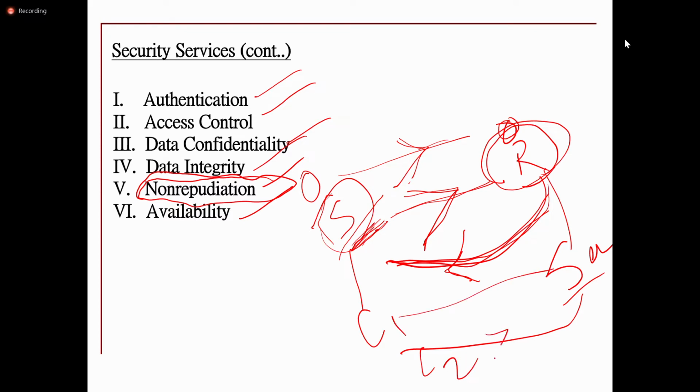So the server should be in a position to provide the services. If it has enough capacity, if the server capacity is more, then only it can provide services to a number of client requests. That thing should be provided once the connection is established between the sender and the receiver. So that is also one of the services.